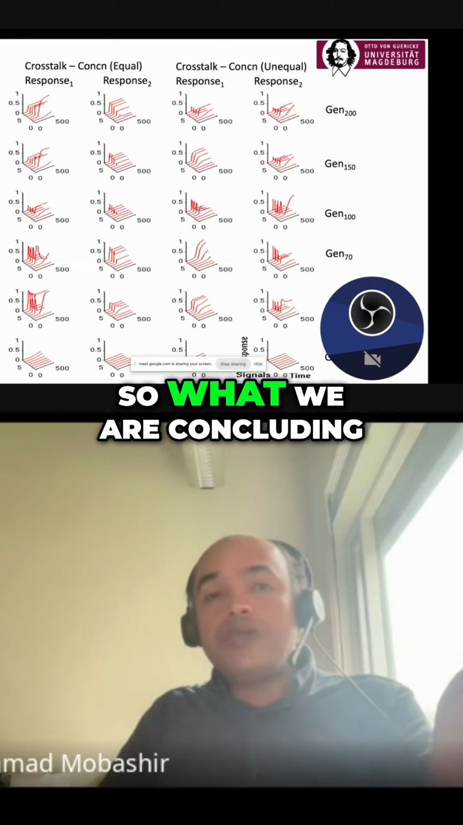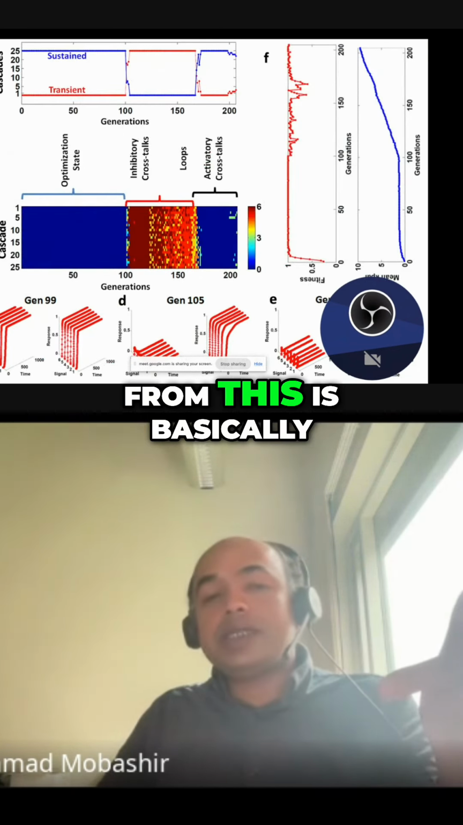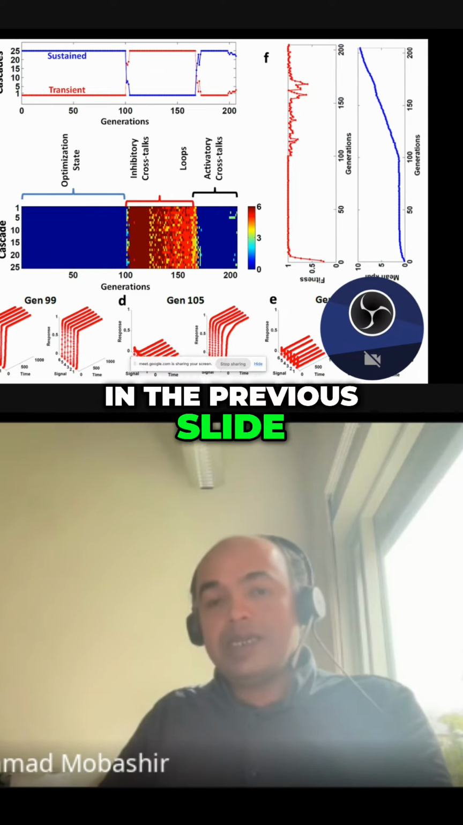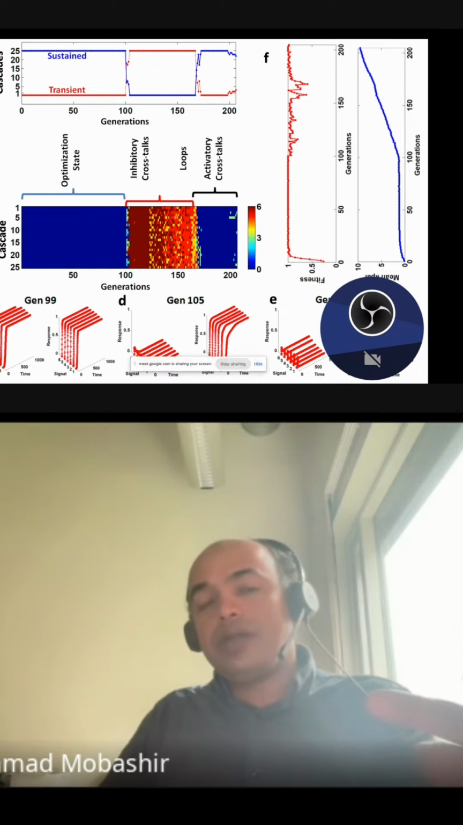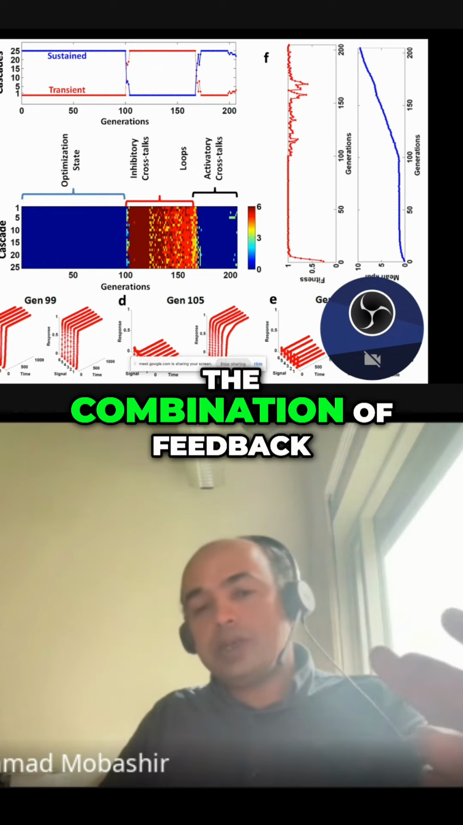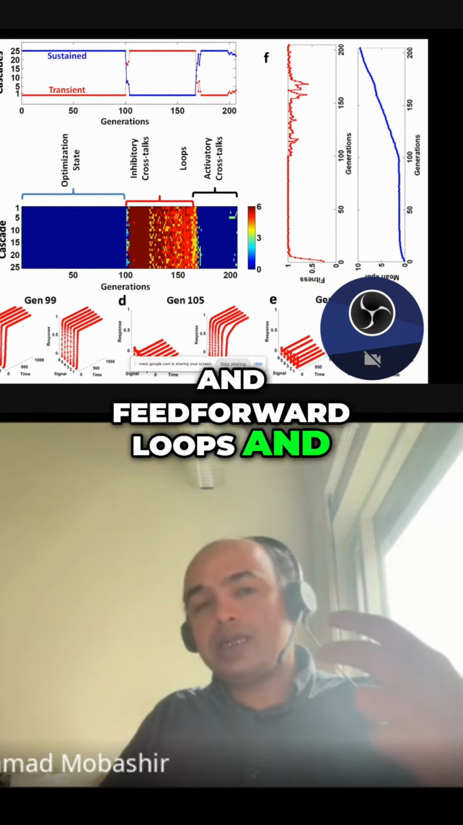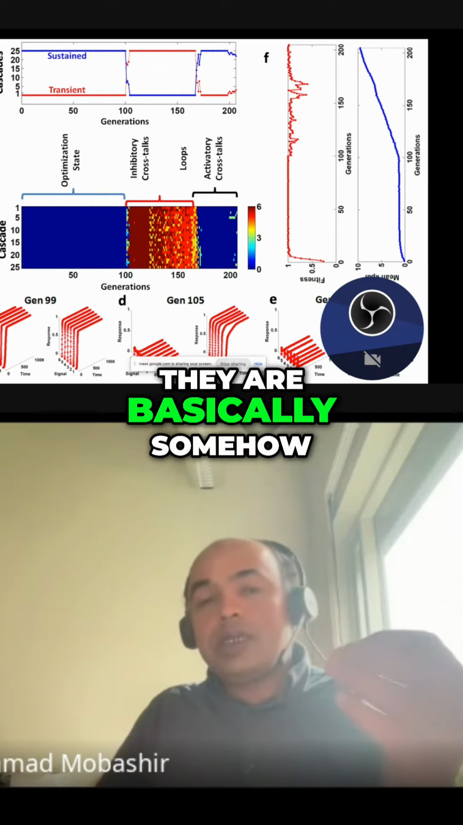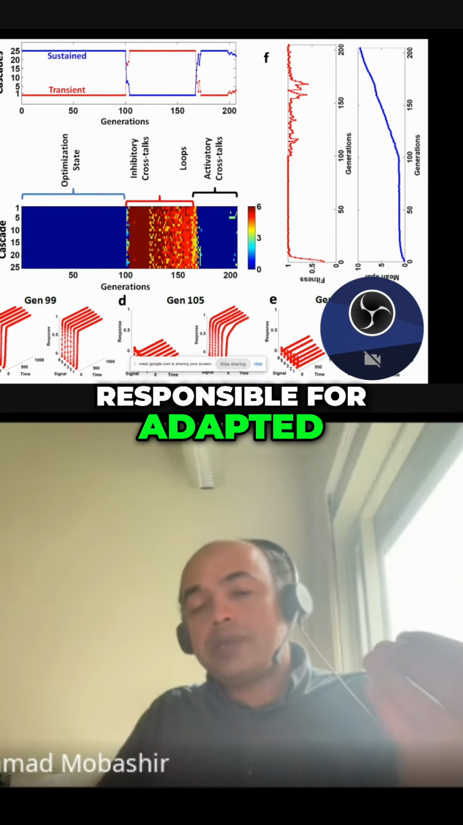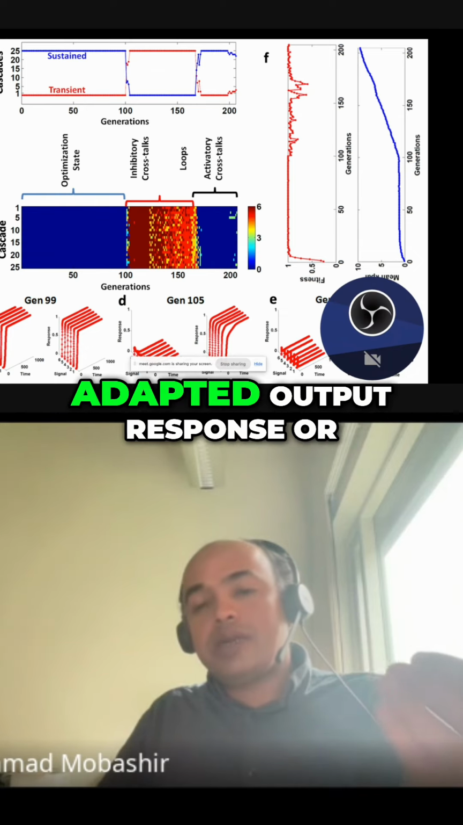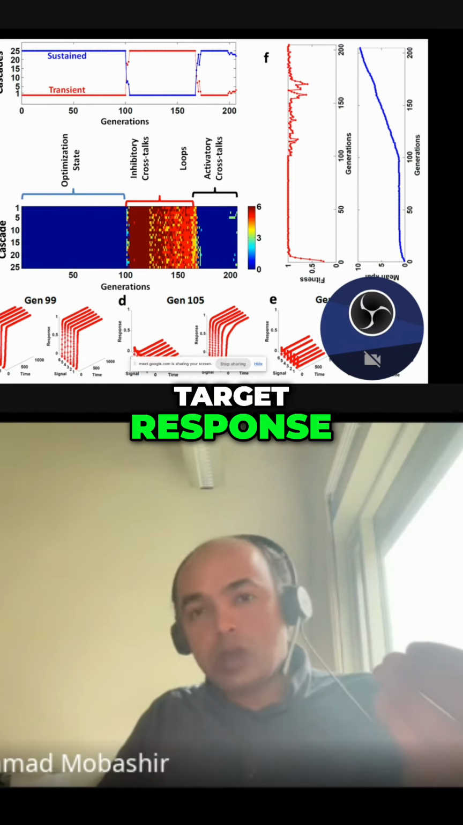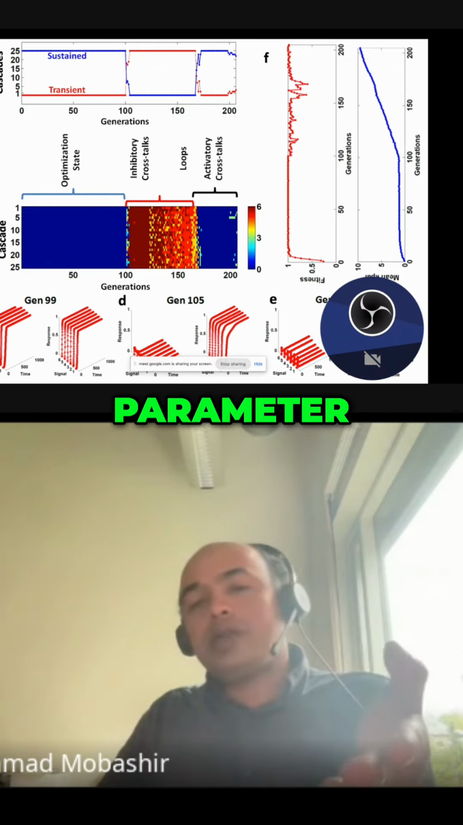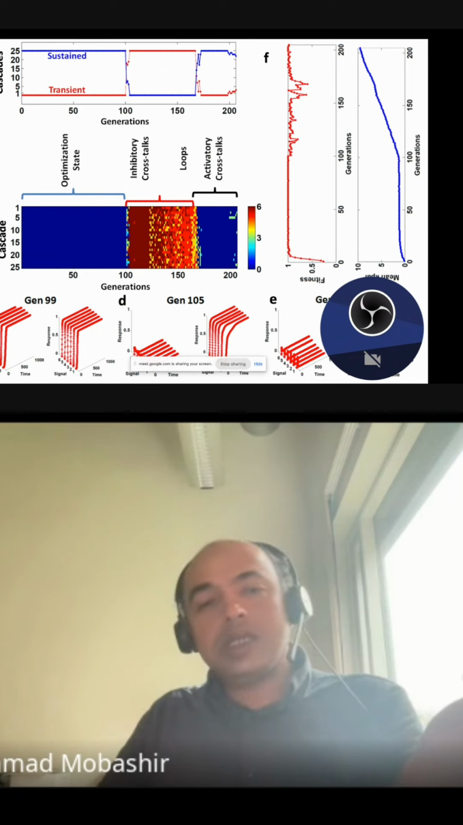generations. So what we are concluding from this is basically similar to what we discussed in the previous slide, that the feed-forward feedback loop, the combination of feedback and feed-forward loops, and the negative crosstalks, they are basically somehow responsible for adapted, fully adapted or partially adapted output response or target response. And then the right side corner is the fitness parameter for all the generations.